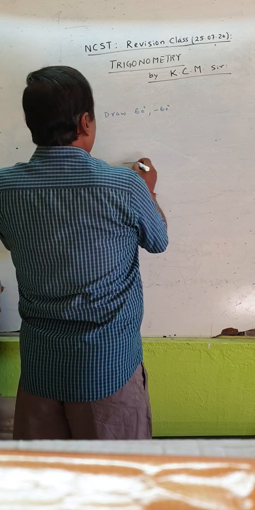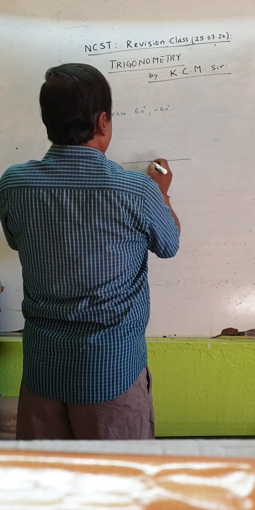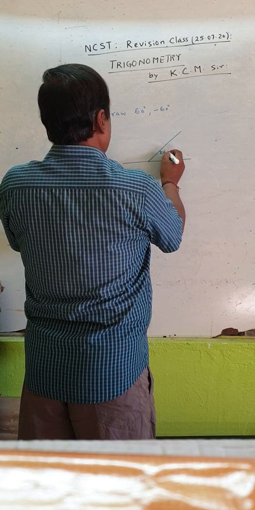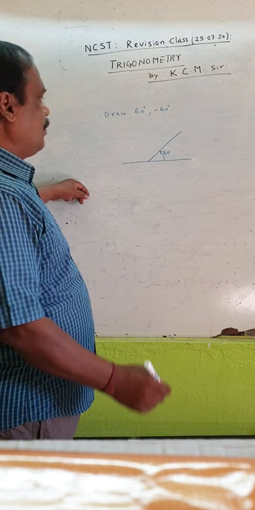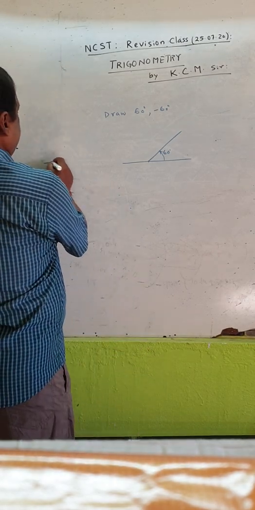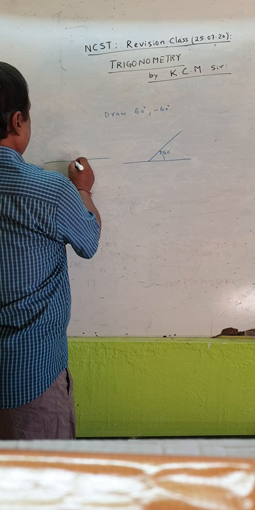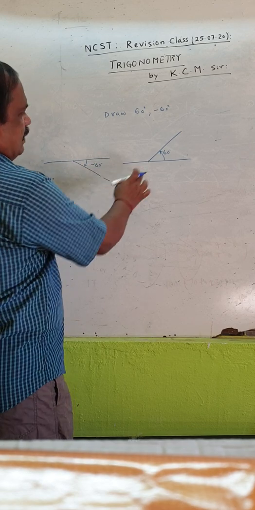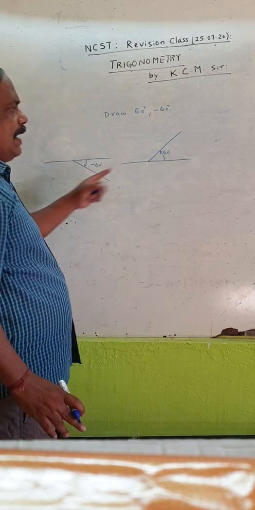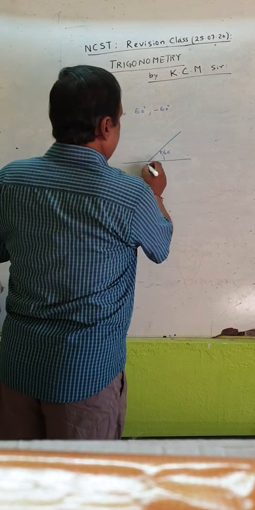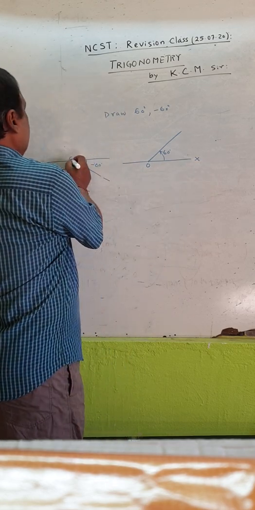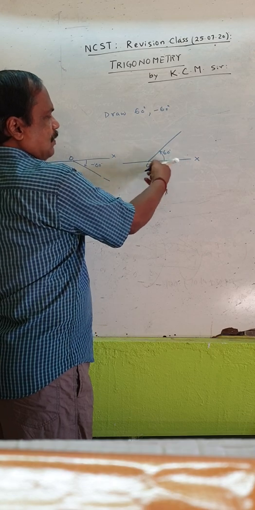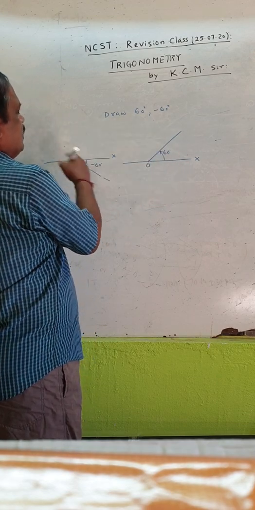Actually, this is a line, and this is your 60 degrees, and your minus 60 degrees is here. This is your minus 60 degrees, because this line is OX. Whether you name it OX or not, this part is known as the initial line. From this, anticlockwise 60 degrees, this way minus 60 degrees.